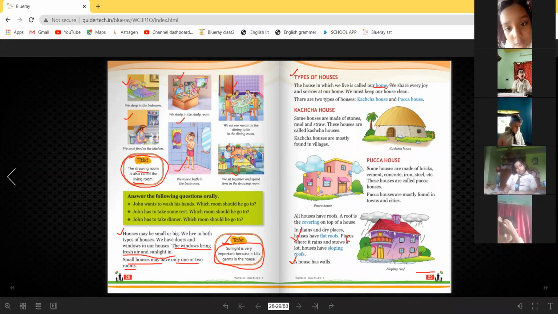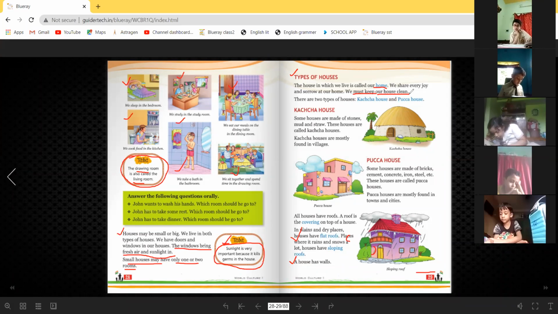We share every joy and sorrow. Joy means happiness, sorrow means sadness. So we share every joy and sorrow at our home. We must keep our house neat and clean.